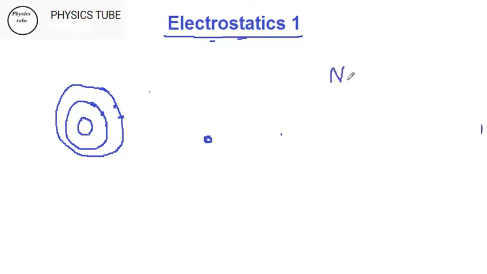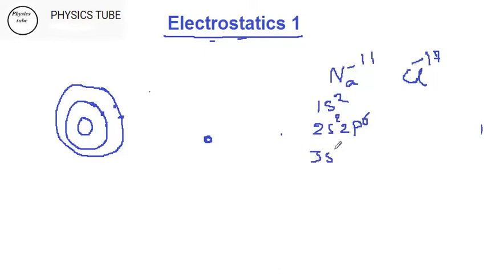Suppose you have sodium and you have chlorine. Sodium has atomic number 11 and chlorine has atomic number 17. If I go by the electron distribution, for sodium it will be 1s2, 2s2, 2p6, that makes 2 plus 2, 4, and 6, 10, and then 3s1.